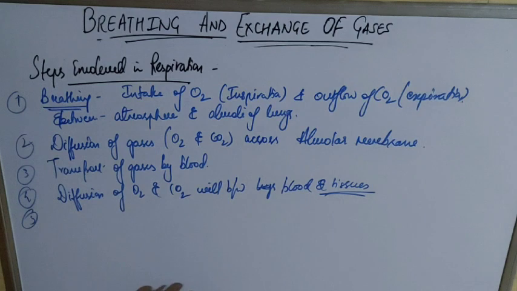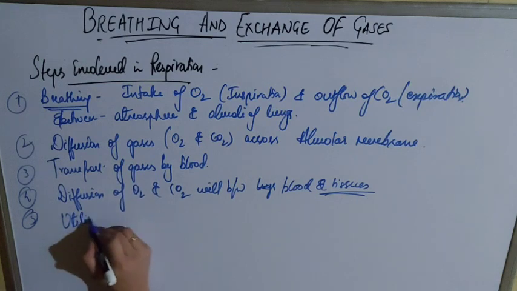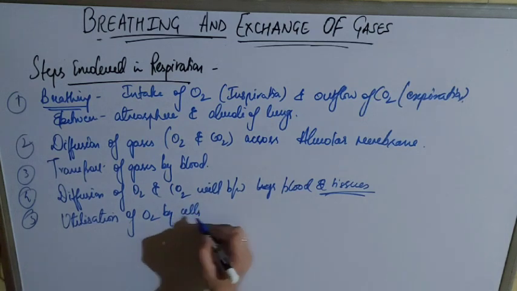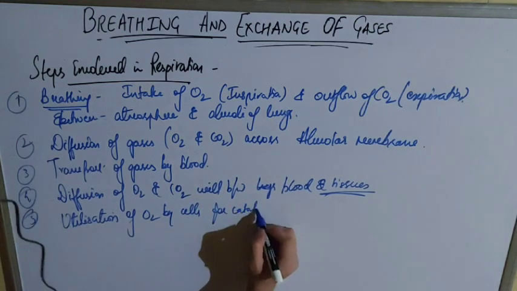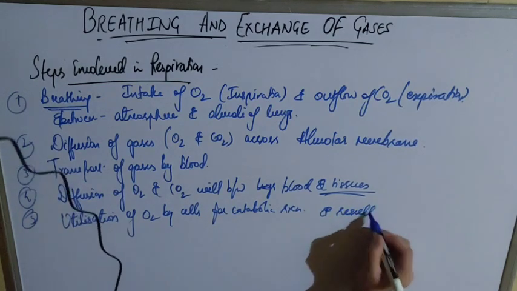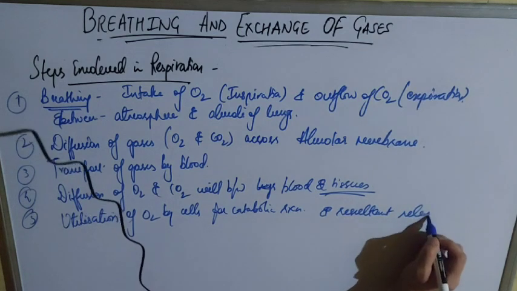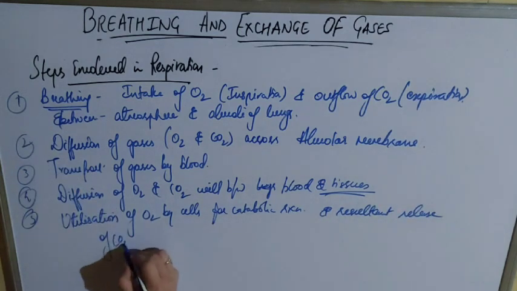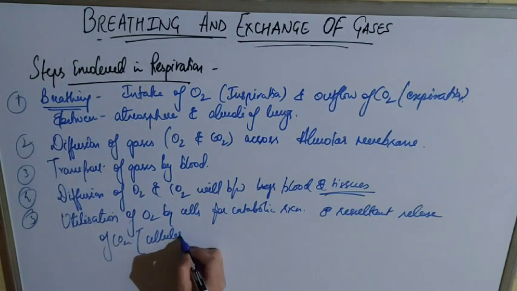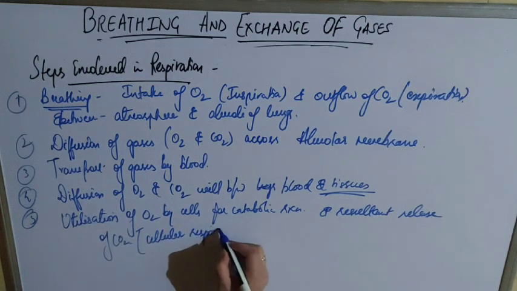Okay, and the final step: whenever O2 and CO2 are diffused between blood and tissue, the tissue will take the oxygen and utilize it for its uses by the cells. Utilization of O2 by cells for catabolic reactions is known as the basic step in respiration, and the resultant release of CO2. That is also known as cellular respiration, because cells are involved in it.